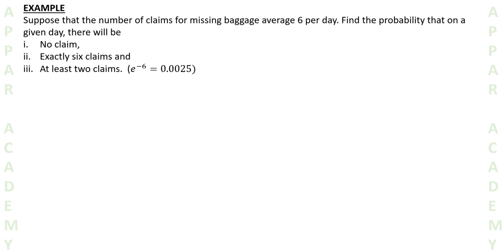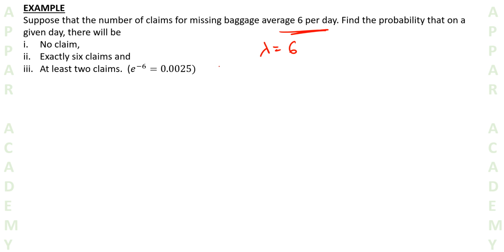So now let's directly move on to an example. The example says, suppose that the number of claims for missing baggage averages out to be 6 per day. Find the probability that on a given day there will be no claim, exactly 6 claims, and at least 2 claims. First of all, what is the average number of claims in a day? 6. So lambda is equal to 6, because here our success means the number of claims for missing baggage.